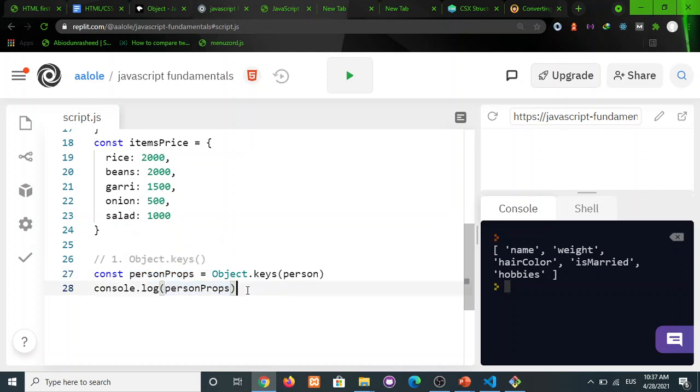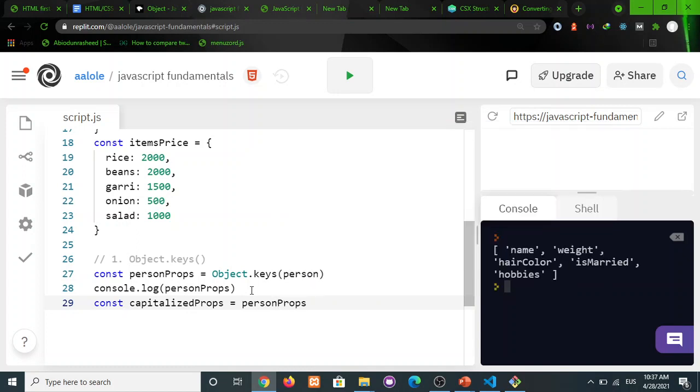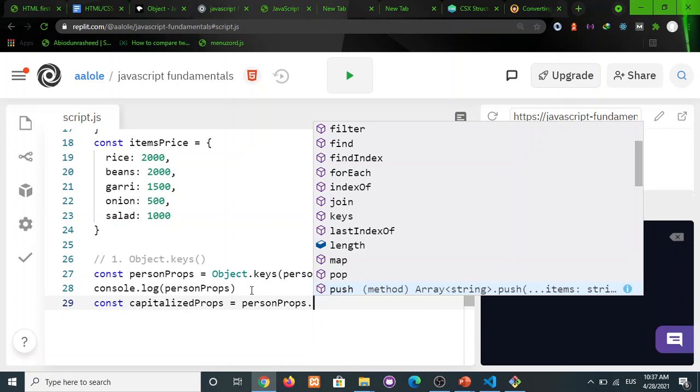All right, for example, let's just try one. const capitalizedProps equals to personProps dot, okay, let's use map.